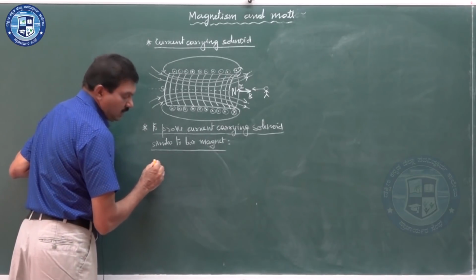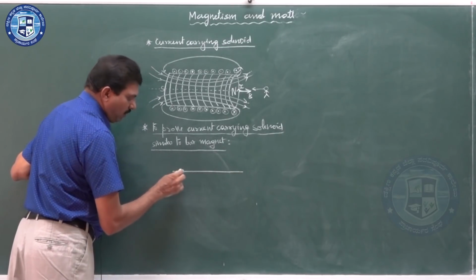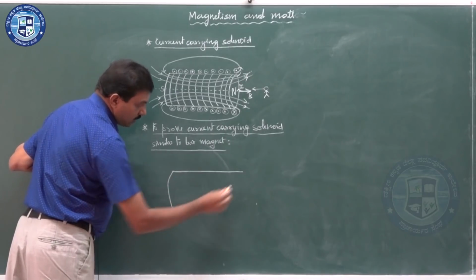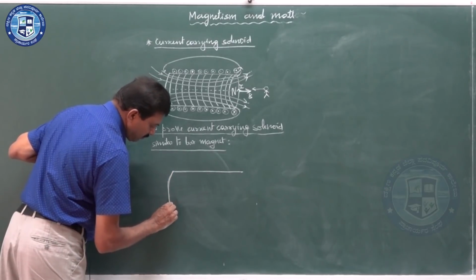Let us consider a solenoid. I am considering the solenoid here in the simple form, not as complicated as it is drawn in the above diagram.